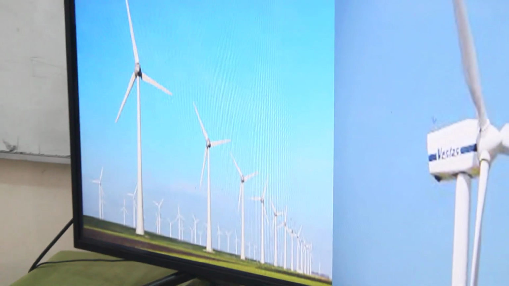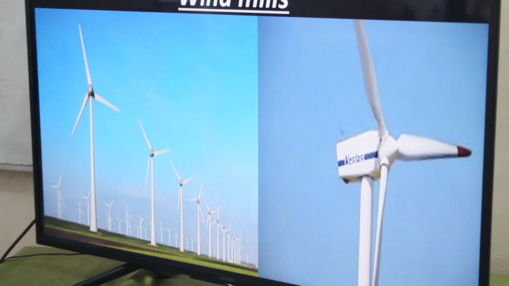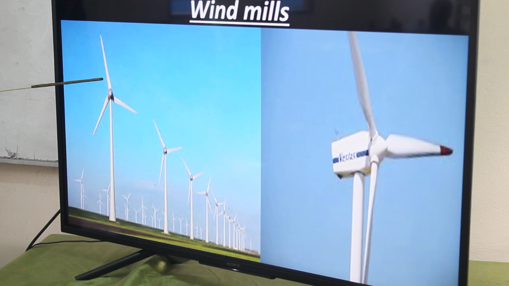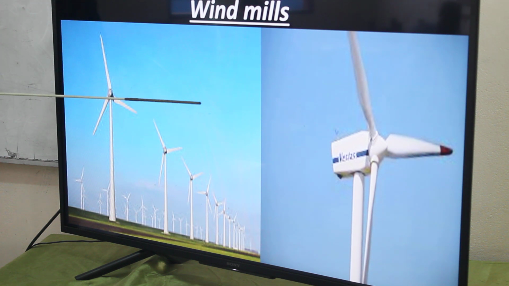These are the windmills. We have also said windmills possess mechanical energy. As they are, they are not moving. There is no wind, so they have potential energy. If wind starts moving them, the wind will have kinetic energy as it makes them start moving round. So now the energy changes and it becomes mechanical energy.